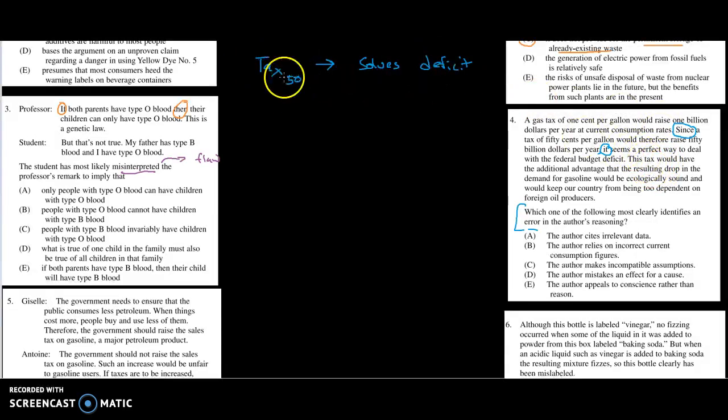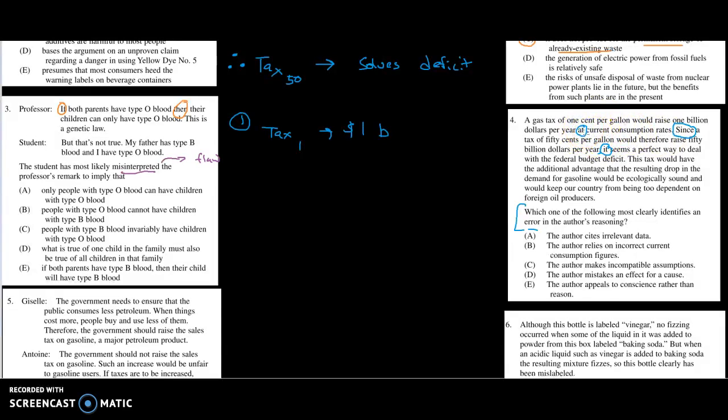Okay, so we're talking about this tax. Why would we, how do we get to that conclusion about the tax? What evidence do we have? Looking at this one, the first thing is a statement that a gas tax of 1 cent per gallon would raise $1 billion per year. So a tax of 1 cent yields $1 billion. That's a lot of money. Yowza. Okay, at current consumption rates.